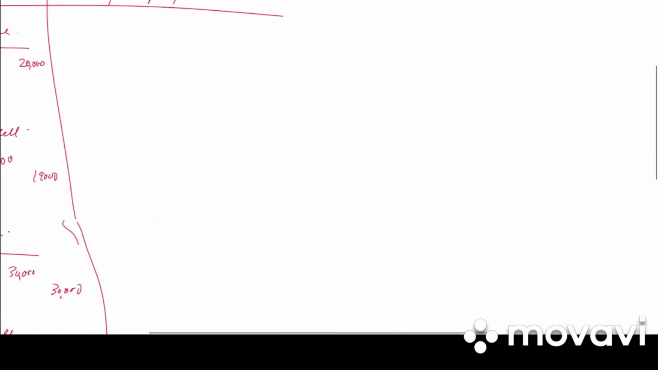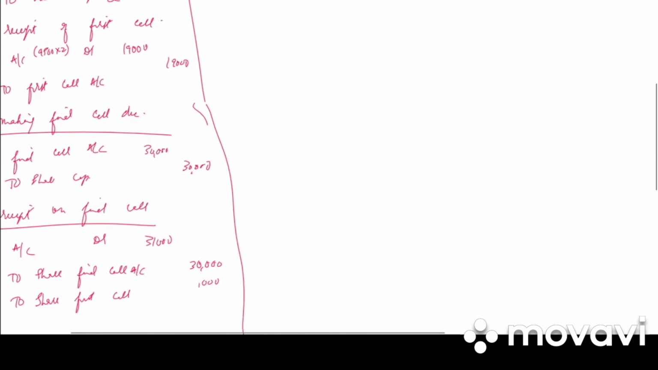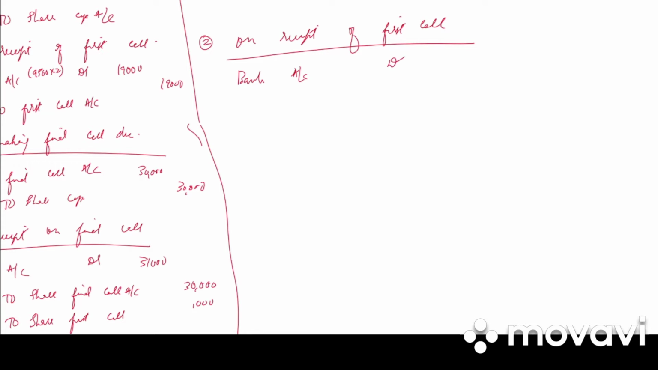And when they have opened the calls in arrears account, the first entry will remain the same. Only there will be a change in the second entry, that is on receipt of first call. In this we will open the new account, that is calls in arrears account. So bank account debited, calls in arrears account debited to share first call account. So bank will be 19,000, calls in arrears will be 1,000, first call will be 20,000.